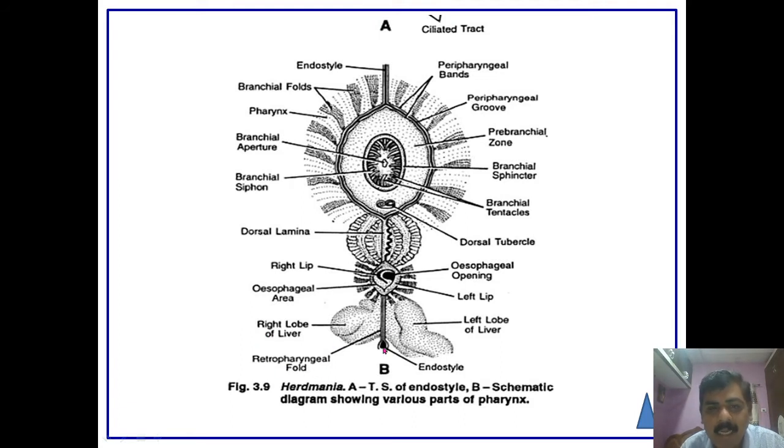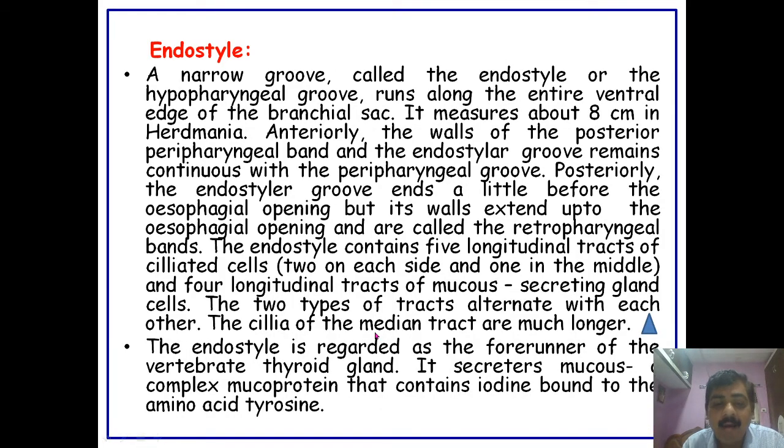The endostyle is present in the medial region.